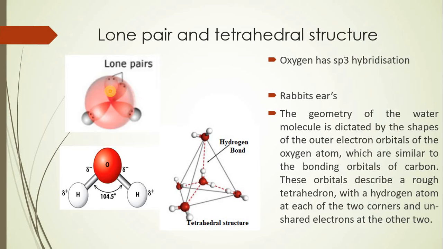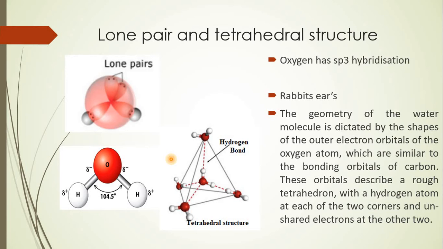According to valence shell electron pair repulsion theory, lone pair repulsion is stronger than bond pair repulsion, and this has resulted in the formation of a bond angle which is slightly smaller than the regular tetrahedral angle, that is 109.5 degrees.